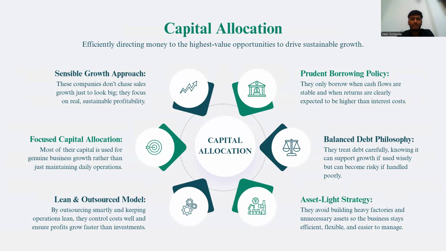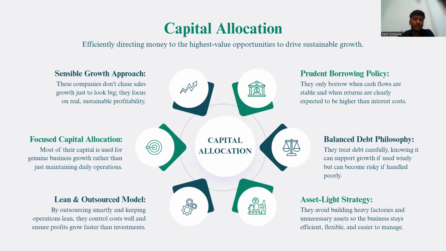So, hi guys, my name is Heet Gotawala, and my topic is capital allocation. The first is the sensible growth approach. These companies don't chase sales growth just to look big. They focus on real, sustainable profitability. For example, Asian Paints consistently allocates capital to strengthen its core decorative paint business rather than unrelated segments.